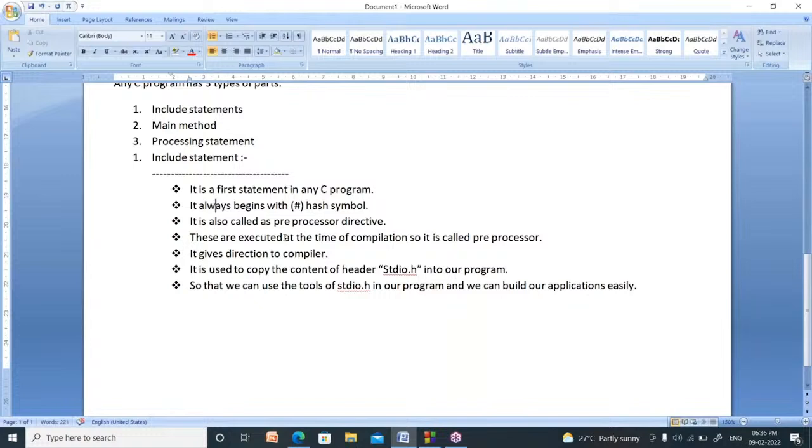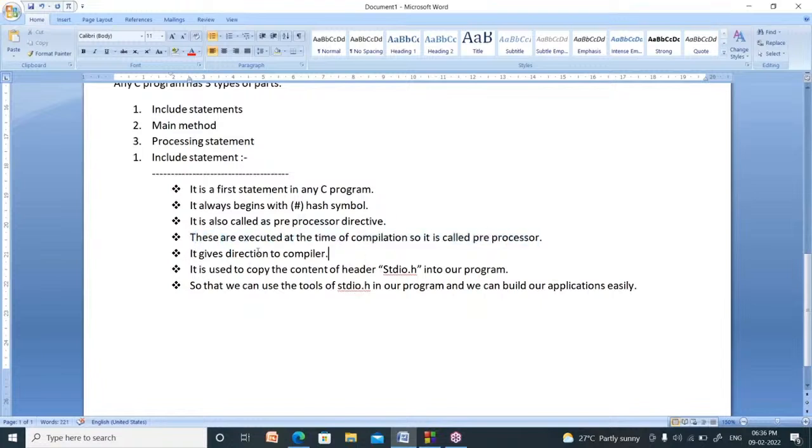It always begins with which symbol? A hash symbol. It is also called a preprocessor directive. There is another name for the include statement, that is called a preprocessor directive. What is the meaning of preprocessor? This statement will be executed at the time of compilation, not at the time of program running. So it is called a preprocessor, right?